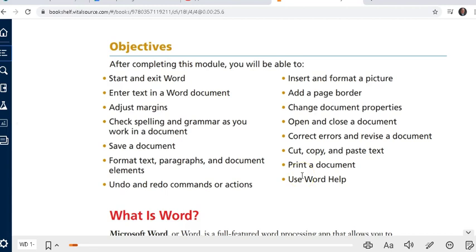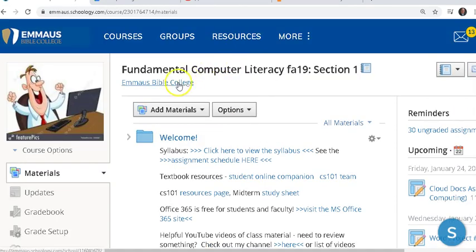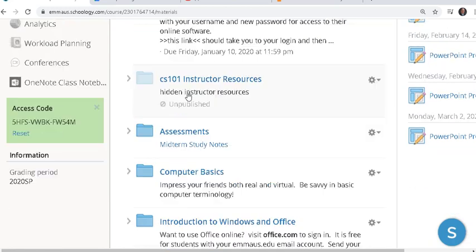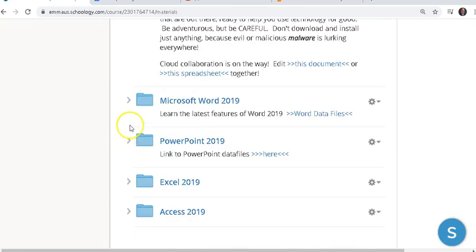My recommendation as we use this textbook, remember in the syllabus, the statement I made, and it's written in the syllabus, is you are responsible for everything in the textbook, even if we don't cover it in class. So those little quizzes over the chapters now are coming, so to take a look at that here in the class, down here under the assessments, or sorry, they're hiding here in the Word section.